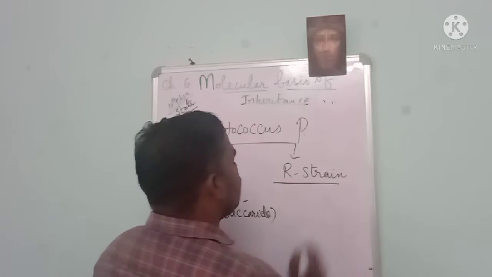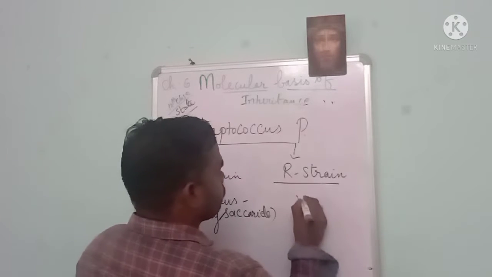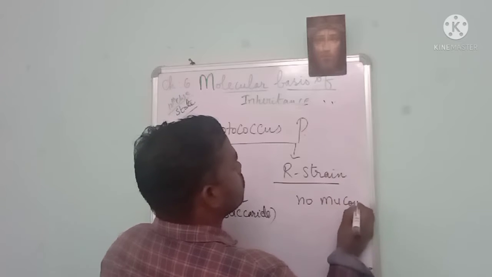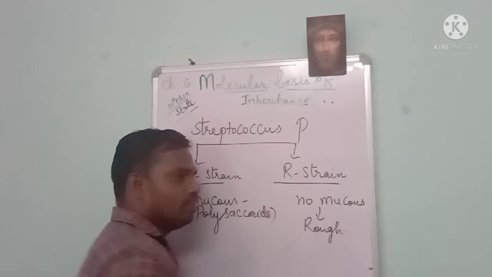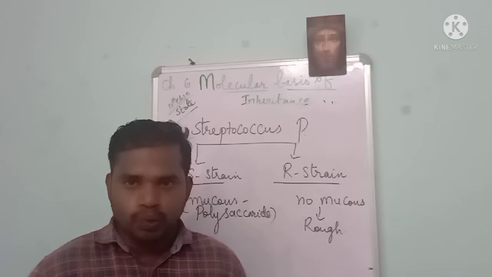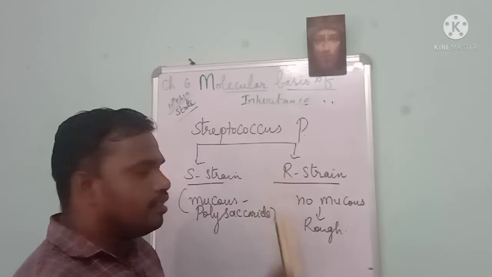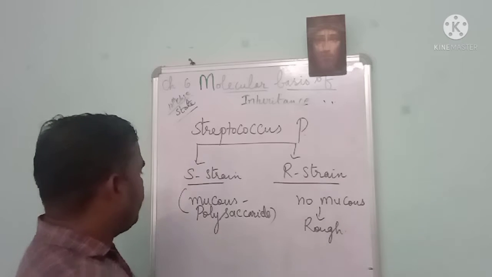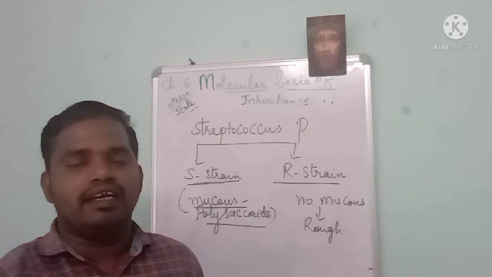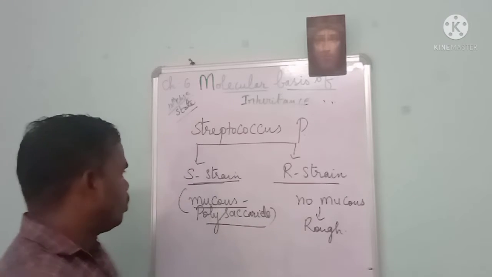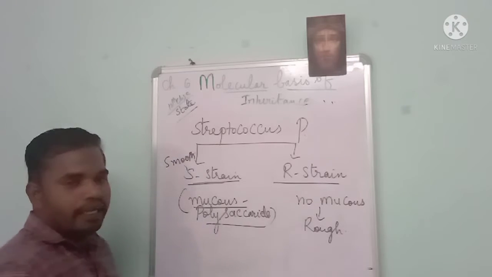But in the case of R strain bacteria, they don't have the mucus polysaccharide, so no mucus. So the surface is very rough. Griffith took two strains of Streptococcus pneumoniae, one an S strain, another an R strain. The S strain has the mucus polysaccharide, because of that the S strain is very smooth. That's why we call it the smooth strain. Do you understand what I am saying?